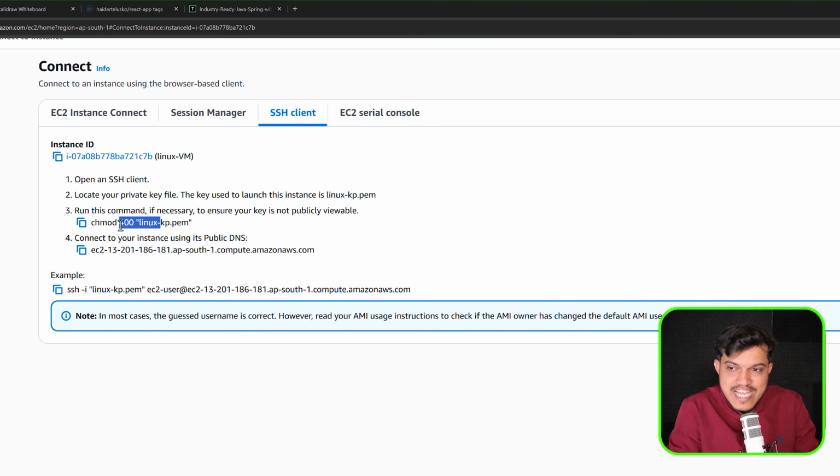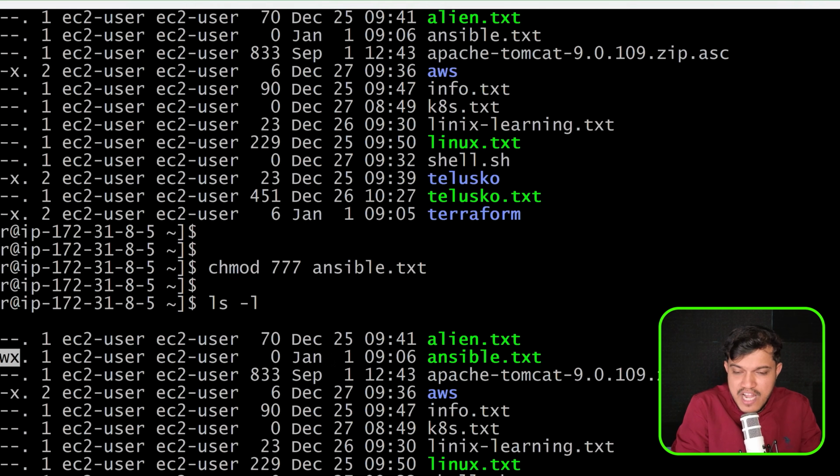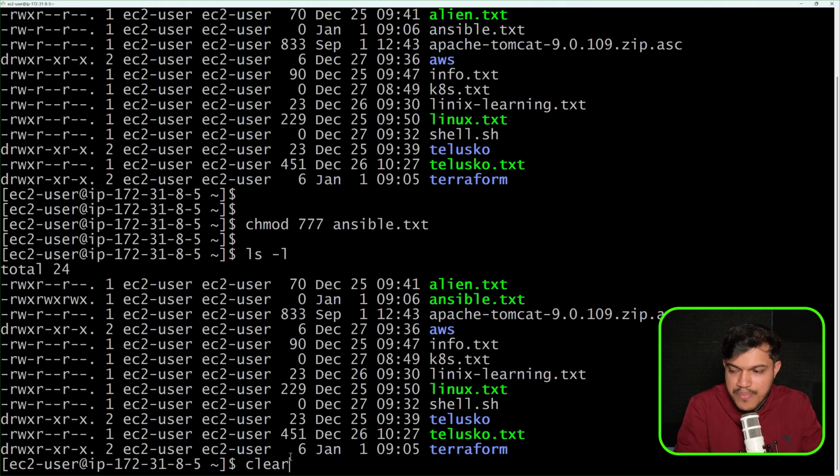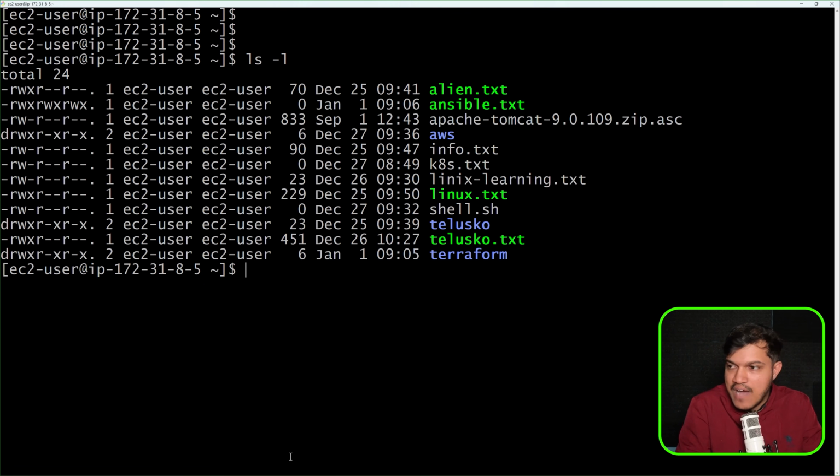We have seen here chmod 400 for this file. That means for user only read permission, and for others and group 00, there is no permission. Can we give the same for whatever file we have created here? The answer is yes. So I'll do one thing here. I'll say ls -l. We do have this file, right?